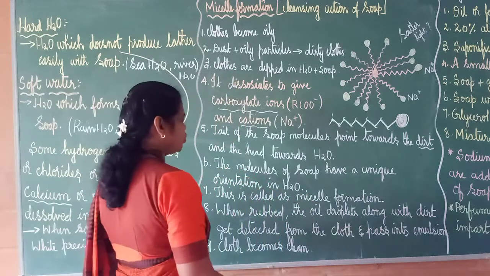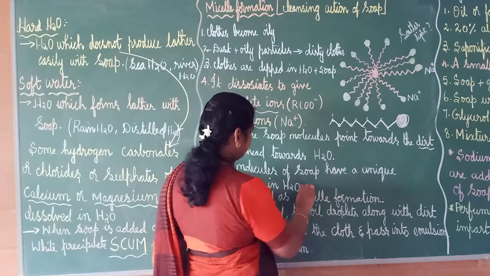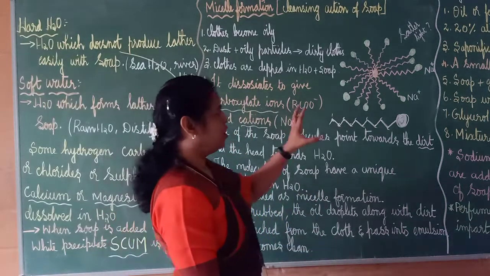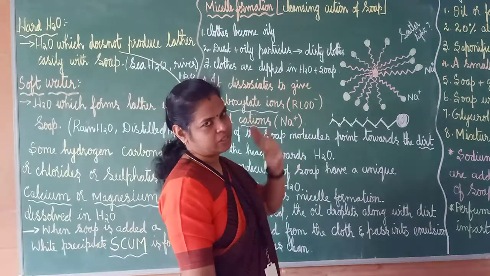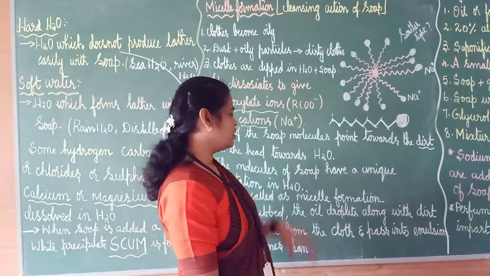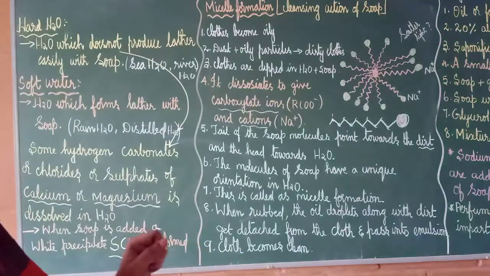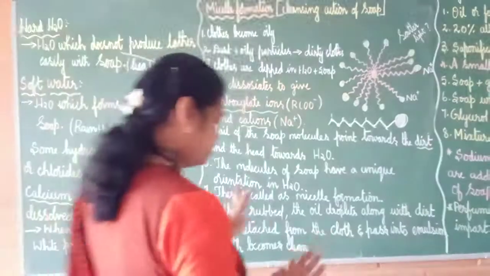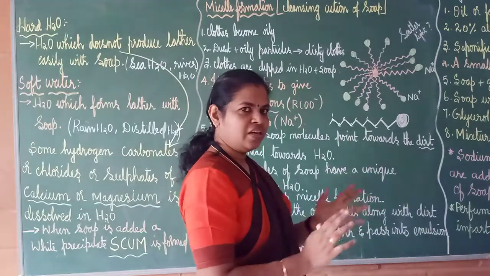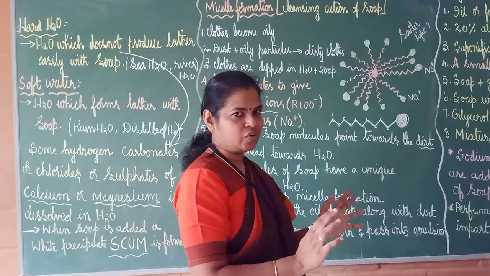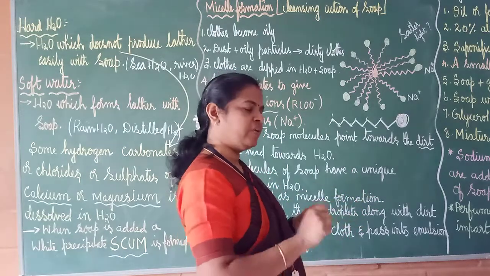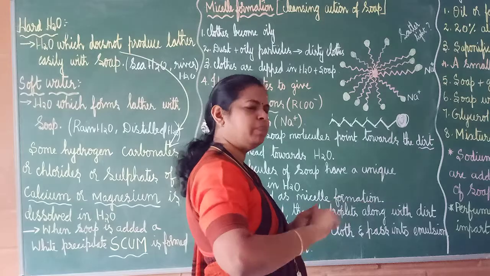So the molecules of soap have a unique orientation in water. This is called as micelle formation. Okay, this is called as micelle formation. So micelle is formed when you are rubbing it in the washing machine. What happens? The machine will move like this. Why? It is giving that motion, no. So here also what happens? Or when you are washing with your hand also, you will be scrubbing it.